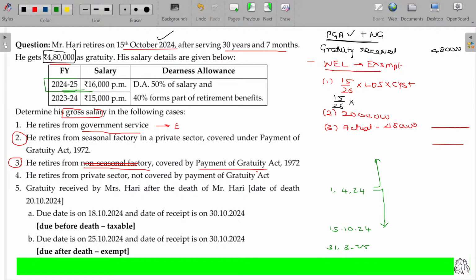For the financial year 24-25, basic salary being 16,000 and DA 50%, that is 8,000, out of which forming part of salary being 40%. Out of 8,000, 40% being how much? 3,200 forming part, and not forming part of salary being 4,800. Okay, clear?